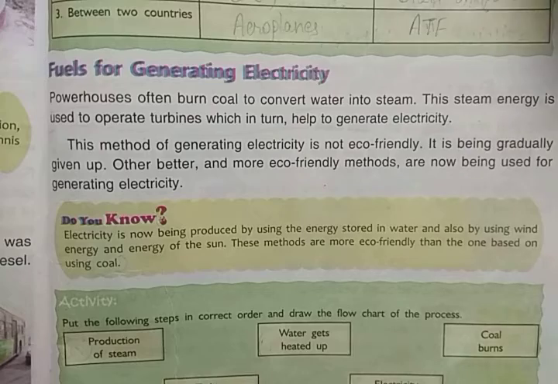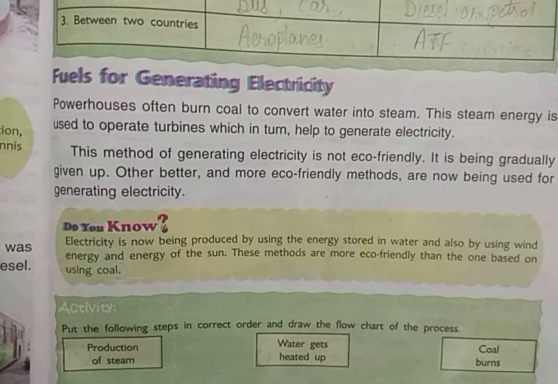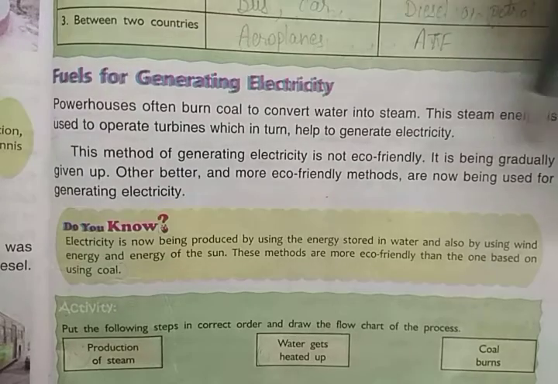The other eco-friendly methods of generating electricity are hydroelectricity. We can produce electricity through dams, or through windmills, or by solar energy. So these are eco-friendly methods and they do not harm the environment or nature. So coal is being gradually given up.